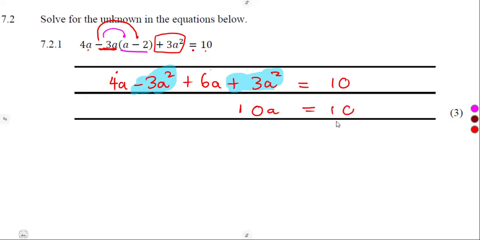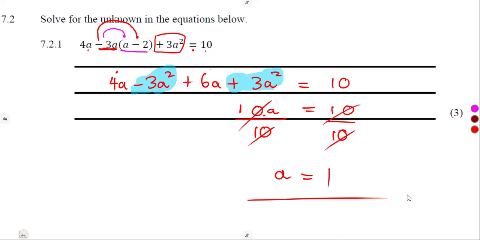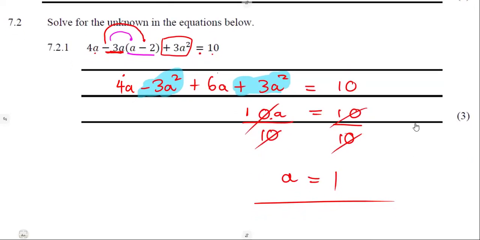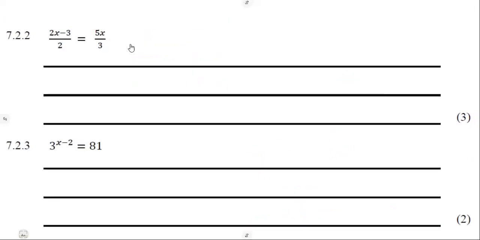These are like terms also. So if 10a is equal to 10, what about a? Remember, it's a product, so we divide to obtain the value of the letter that we are looking for, which is a. Therefore, a is equal to 10 divided by 10, which is 1. So that was the condition of our question. Just be very careful how these questions are presented. Very, very careful.